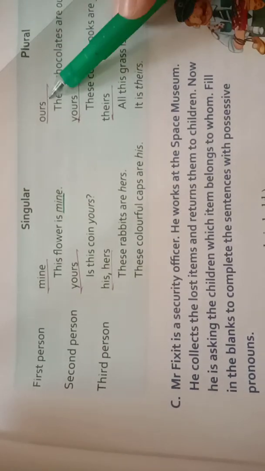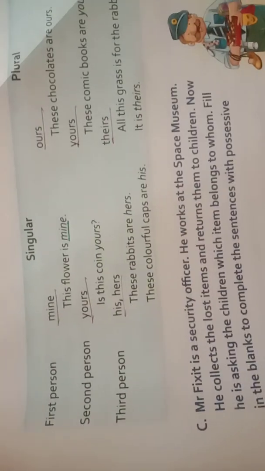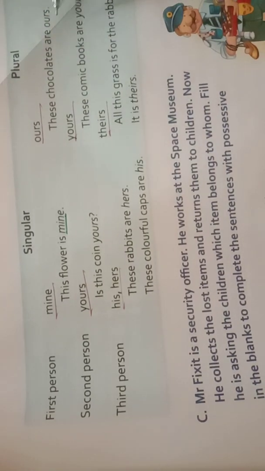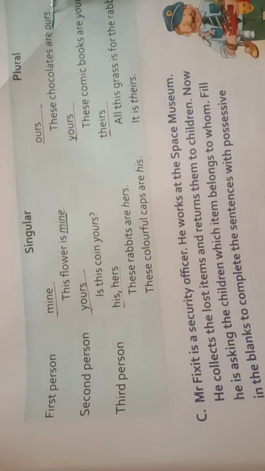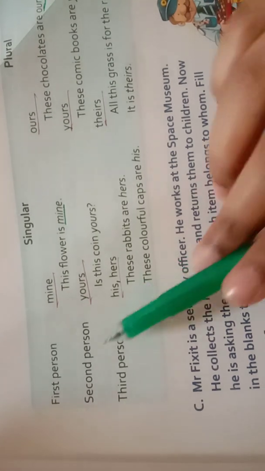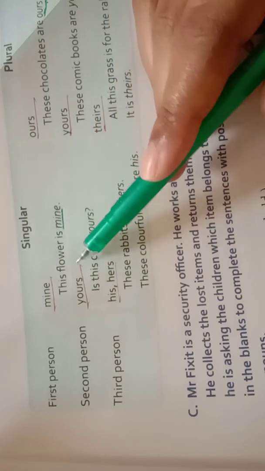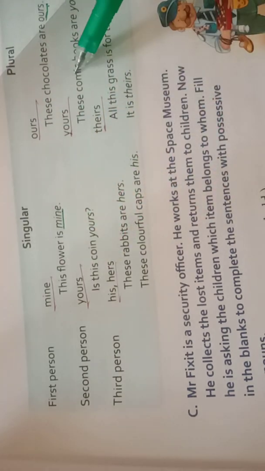Then "ours": these chocolates are ours. Please put an underline under ours. Here ours is a possessive pronoun because it shows the possession. Second person is "yours". Yours is used for singular and also for plural.